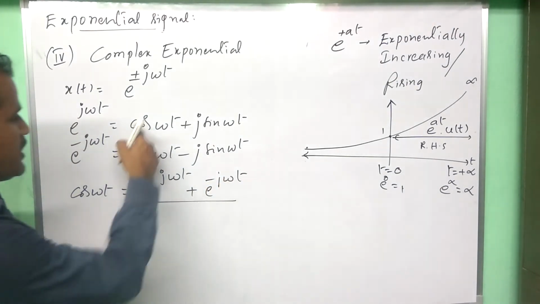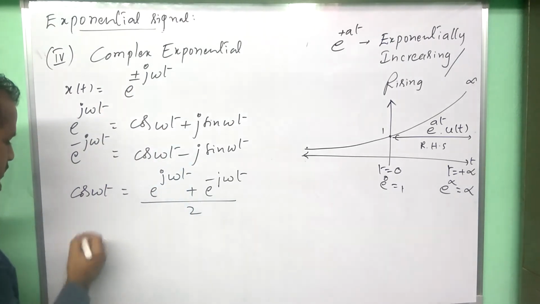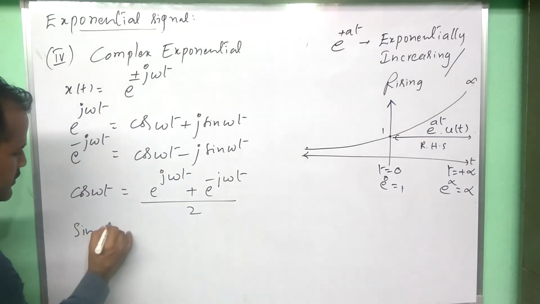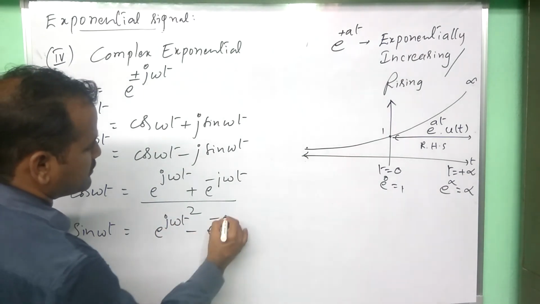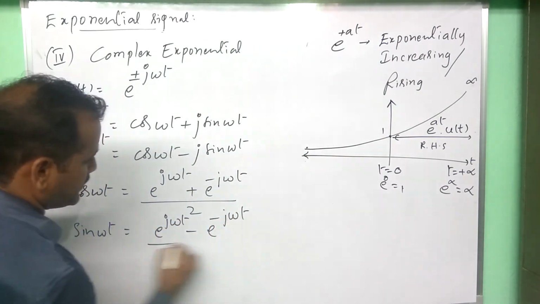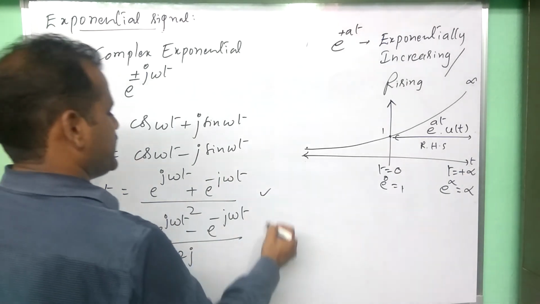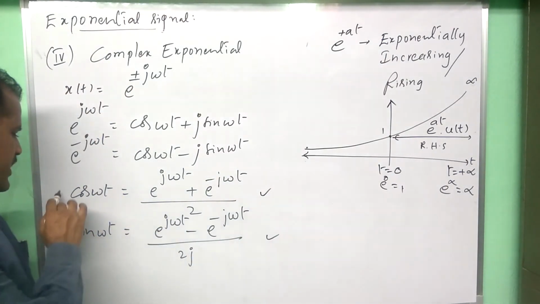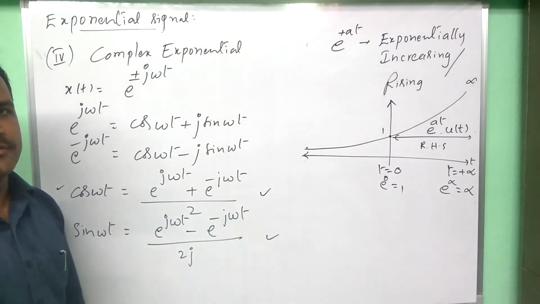That's why cos omega t is the sum of the two divided by 2. Similarly, if we subtract one from the other, we get sin omega t as e power j omega t minus e power minus j omega t divided by 2j. These two are also very important representations. To find the transforms of these signals, we have to use these right hand side expressions. Right. Thank you.